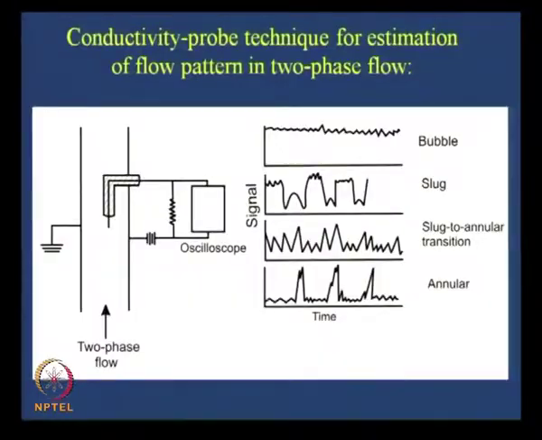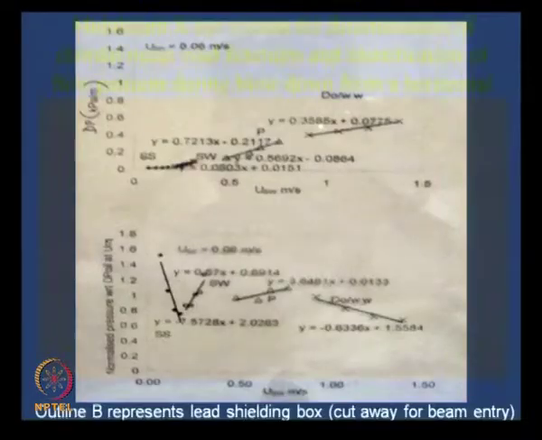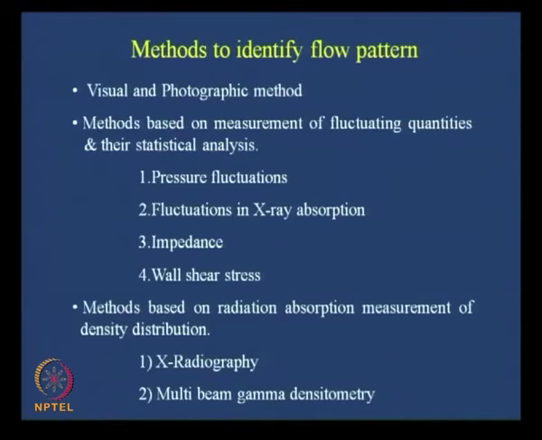There is another technique, which is the measurement of pressure drop signals. Now, there are a number of things that we can measure. First, we can simply measure the pressure drop as a function of velocity.